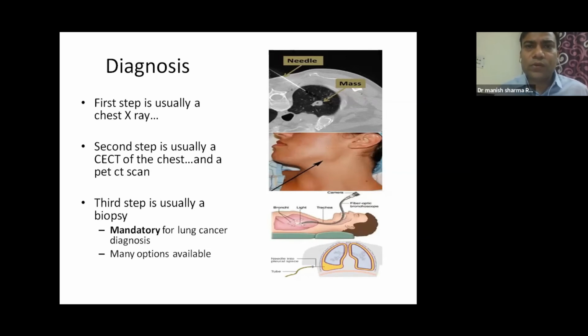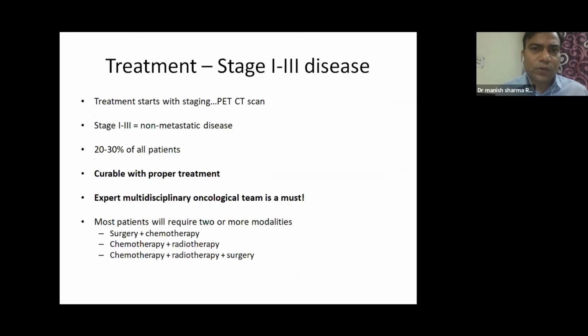Without doing a biopsy, without doing a PET scan, nobody can treat you. So it has to be made sure that the patient undergoes a biopsy, followed by some of the latest molecular testing, and then the treatment can be done. For stage 1 to 3, the treatment starts with a staging investigation. For staging investigation, we need to have a PET scan. Stages 1 to 3 are called non-metastatic disease. So stage 1 to 3 are curable if the proper treatment is given. This is very important. That is why early detection and coming to the doctor is very important.